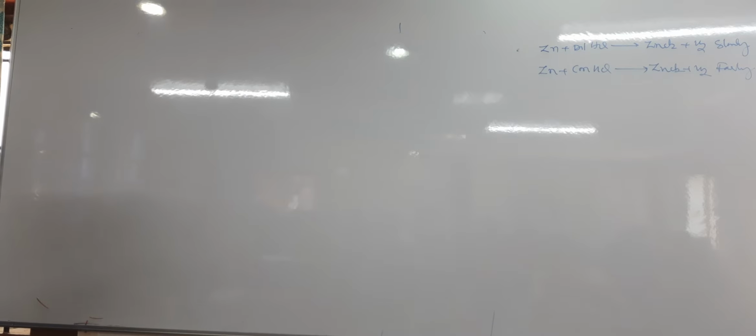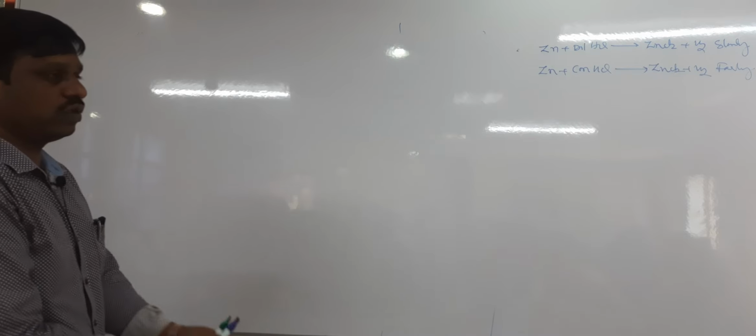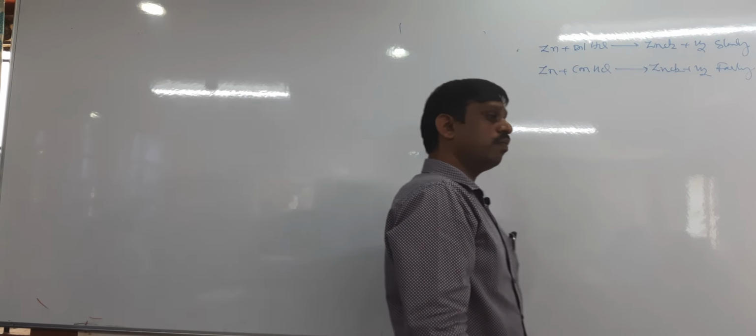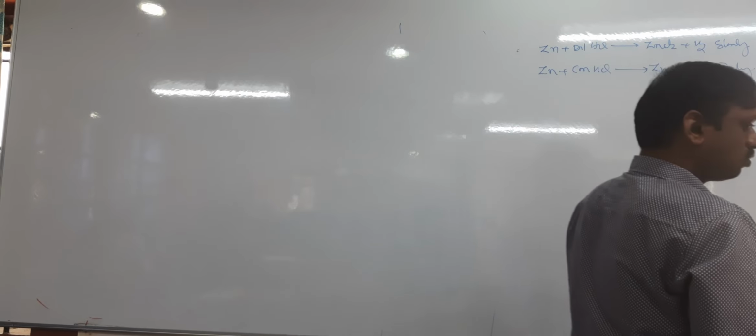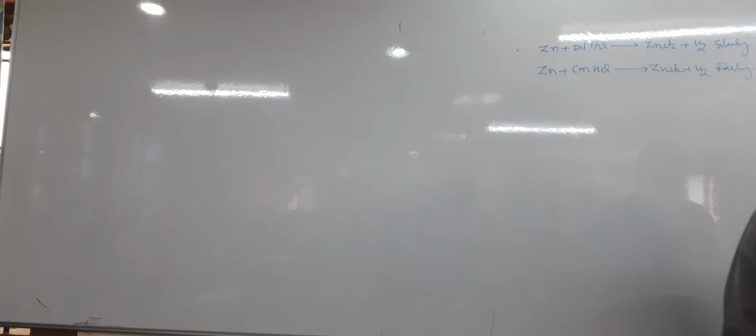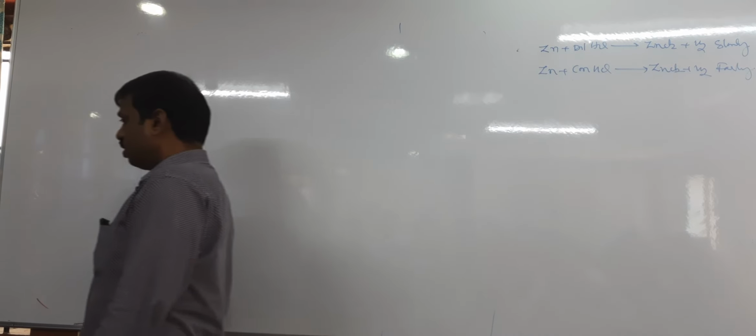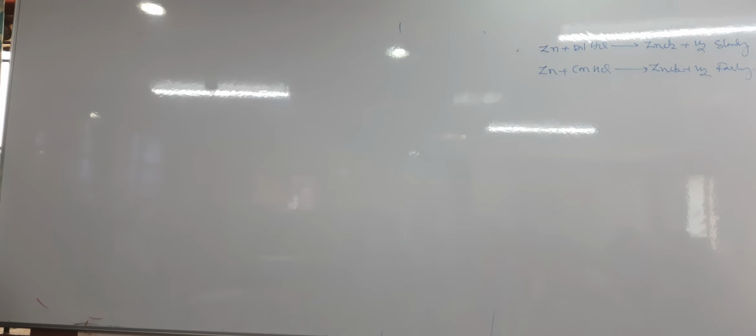It is due to increasing number of reactant molecules per unit volume and increasing the number of collisions.